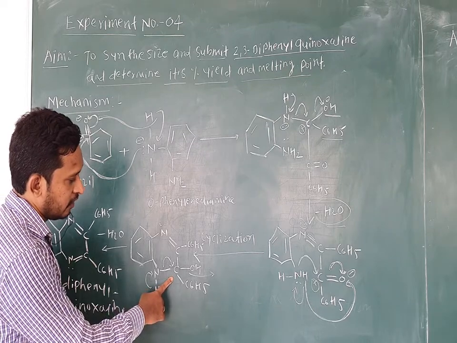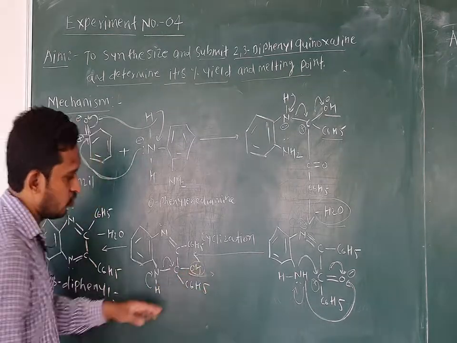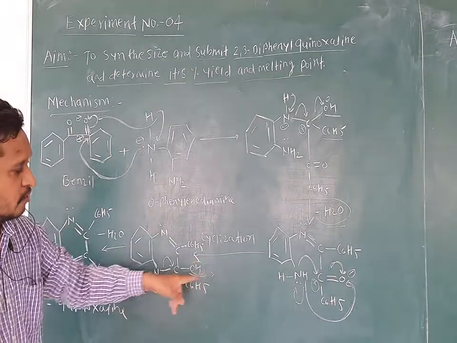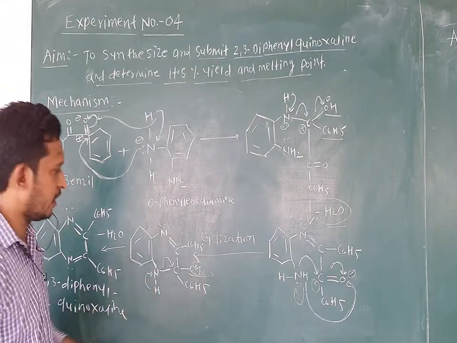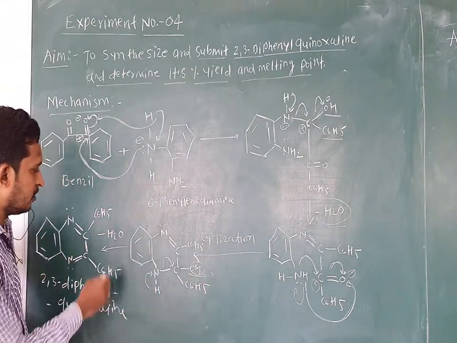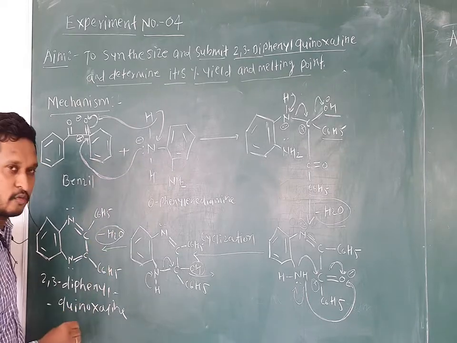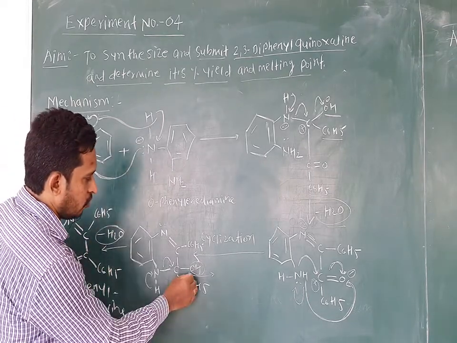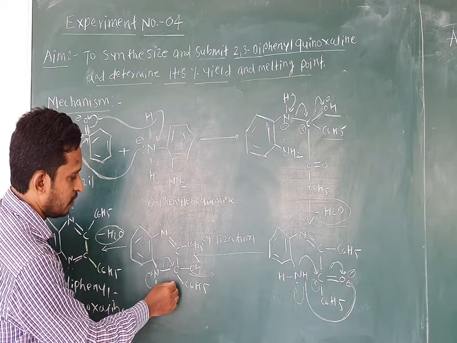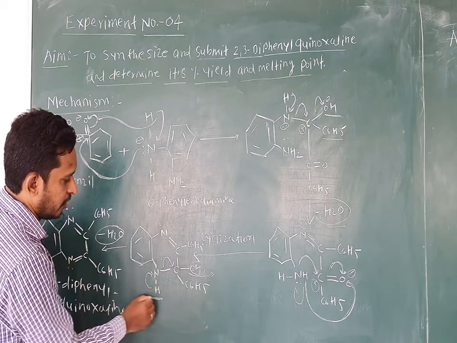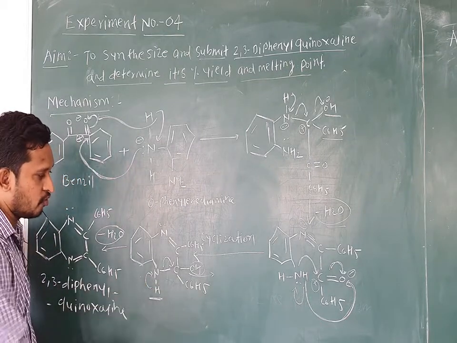Now we have the OH group, which means the oxygen becomes OH here after taking hydrogen. In the next step, dehydration takes place again, that is the removal of water molecules. This OH group from this carbon and this hydrogen from this amino group will be removed as water.